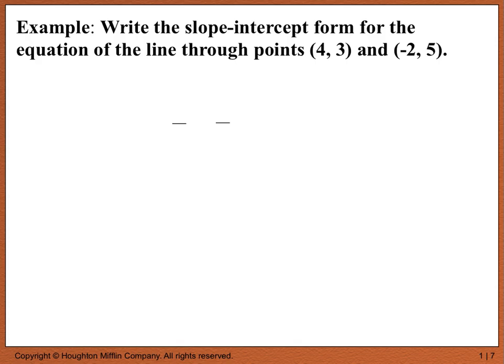Write the slope-intercept form for the equation of the line through points (4, 3) and (-2, 5). This is something that you can also try to figure out on your own, and then resume when you have an answer.